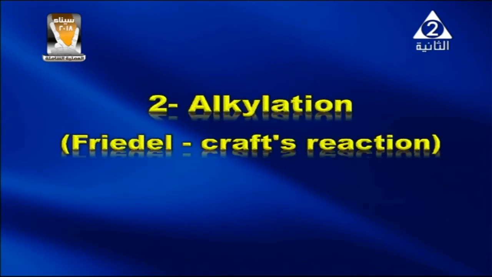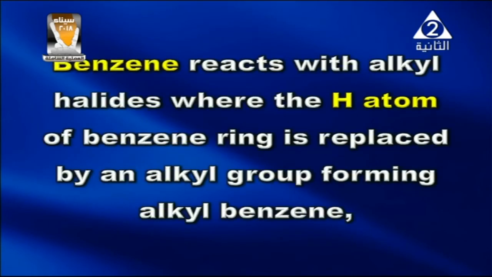Now we are going to discuss the second type of substitution reaction, which is the alkylation reaction, that we call the Friedel-Crafts reaction. Here benzene reacts with an alkyl halide, where the hydrogen atom of the benzene ring is replaced by an alkyl group, forming alkyl benzene.